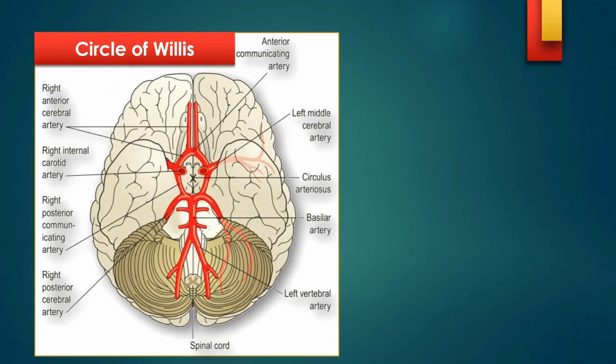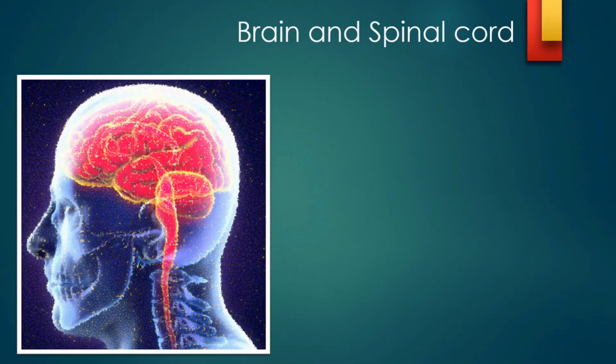So you can see the circle of Willis, and there are four arteries. I had mentioned there are four arteries which come here. These are the two internal carotid arteries, that is basically carotid arteries. These are the basilar arteries. Again, here is a basilar artery, and these are the cerebral arteries. So this forms the circle of Willis. Even if one portion gets cut off, the blood supply continues from the other three vessels. So it's the way nature has given a good compensatory mechanism. Now we will move into the brain and spinal cord.